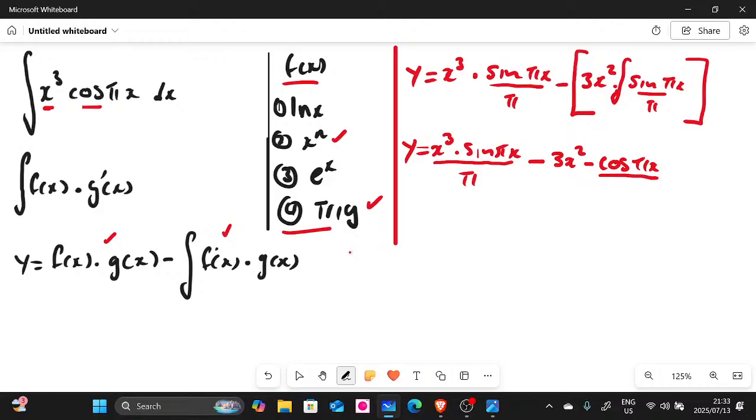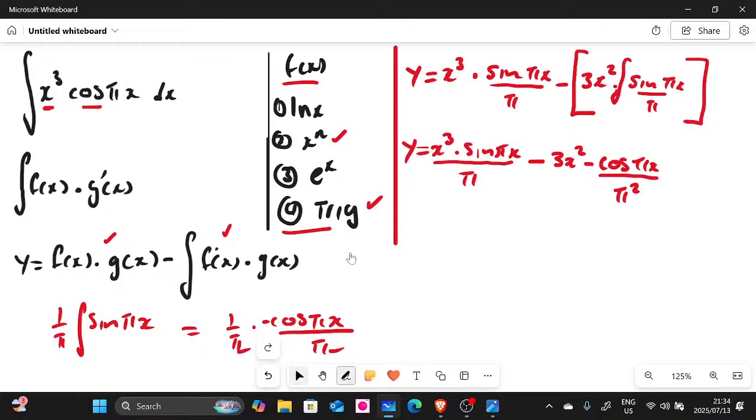We have pi there, so this is gonna be pi squared, because when we integrate this, remember, let me do it here. We have 1 over pi outside there. You can see. So it's the same as we have this, right? So the integral of sine is going to be 1 over pi, then multiplied by cos pi x divided by pi. So let us not forget it's gonna be minus. So this pi and that pi, they're gonna give you the pi squared there. I hope you can see that, Noctula.